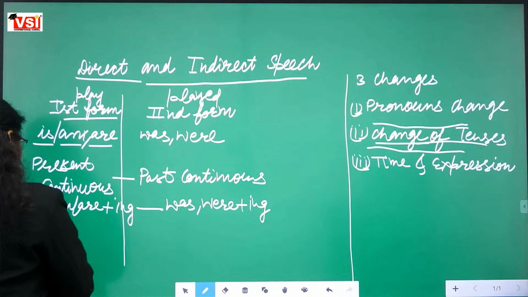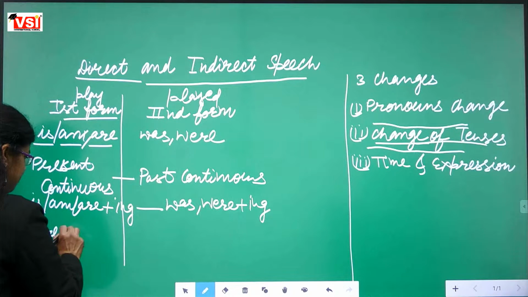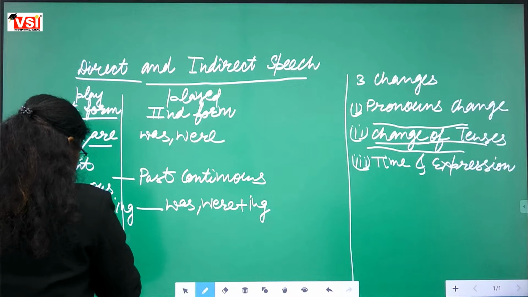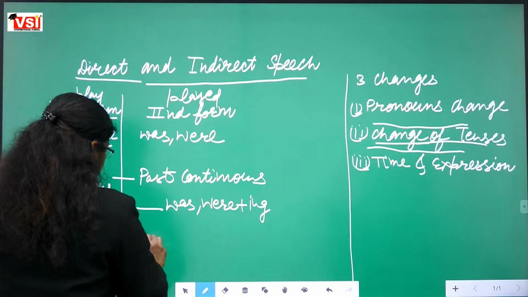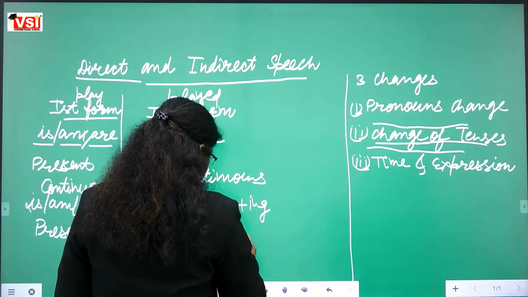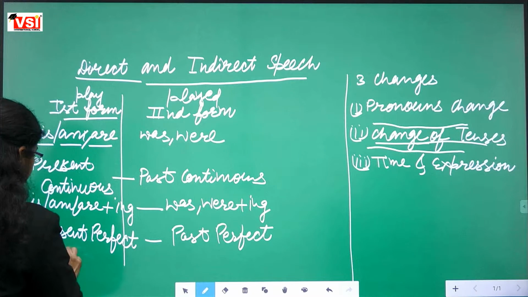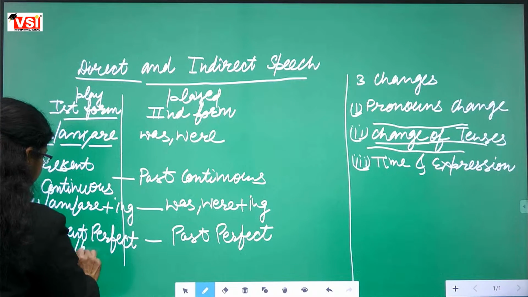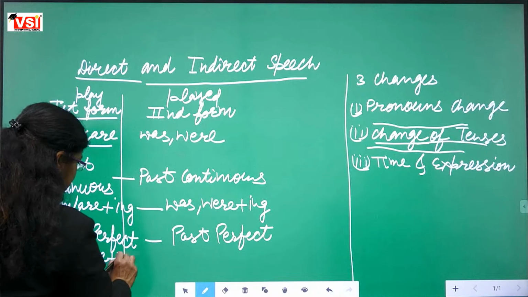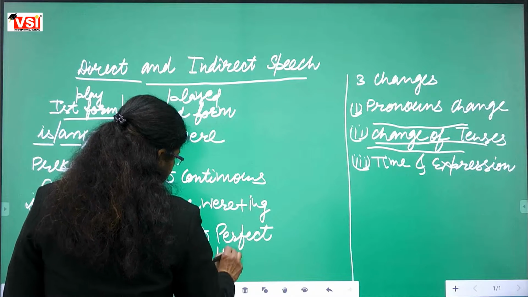Then I told you then present perfect will be changed into past perfect. Fine. Means has or have plus third form will be changed into had plus third form.